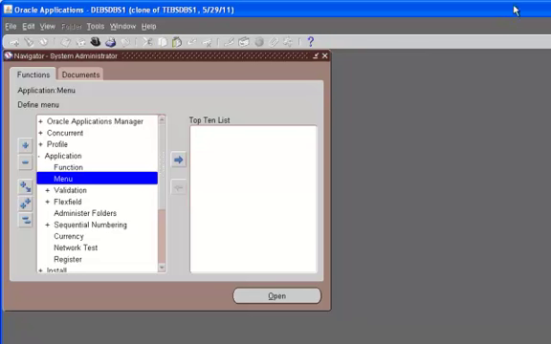So this was a short tutorial on functions and menus, and I hope that really helped you, and we will come up with more tutorials, and definitely in the future tutorials we will create another menu and function, and then you should be able to do a lot more work hands-on. So until then, enjoy and happy learning Oracle apps.